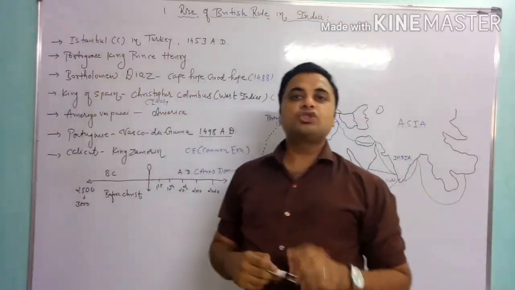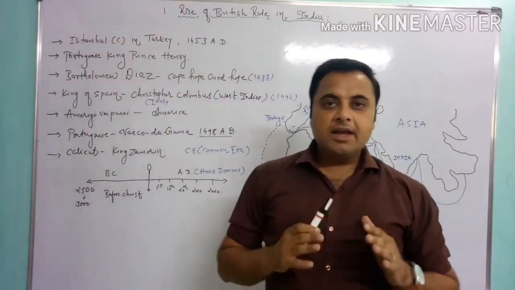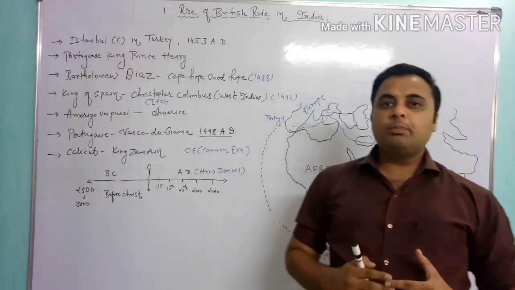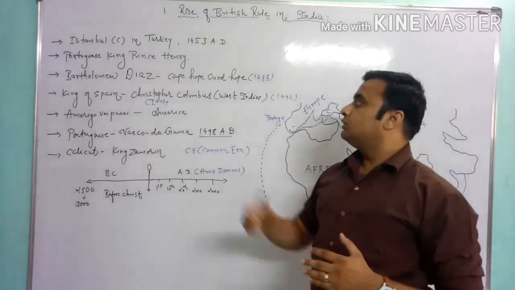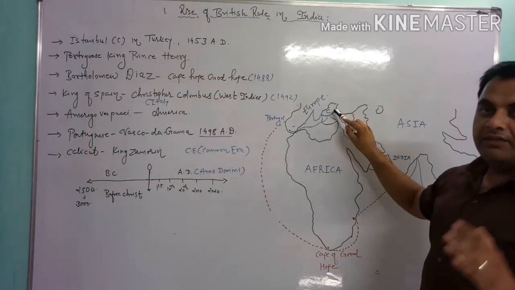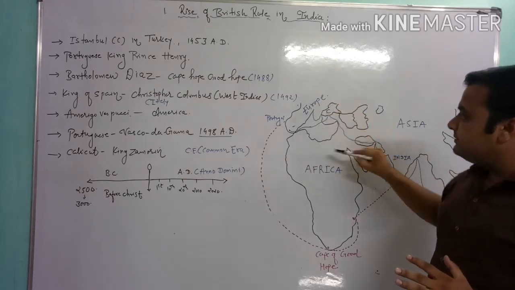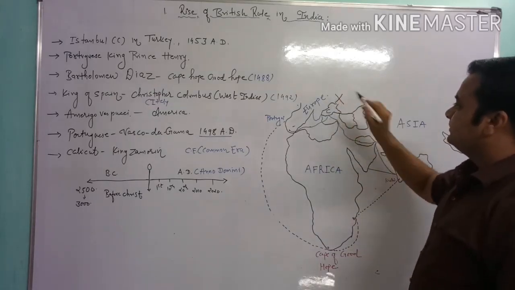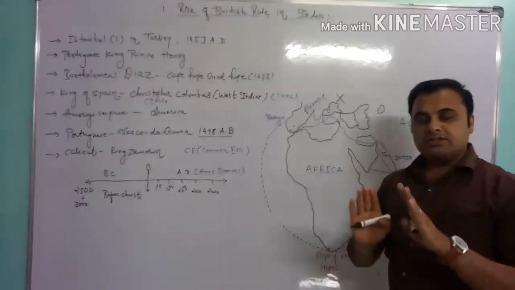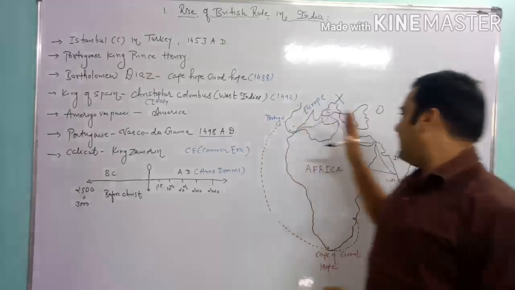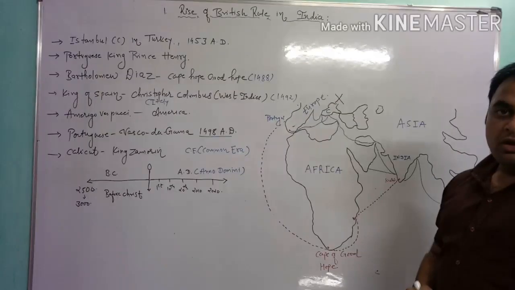This place is also known as Istanbul. So Istanbul, Constantinople, was conquered by the Turkish people in 1453 AD, and these people closed this land route, the trade route between Europe and Asia.